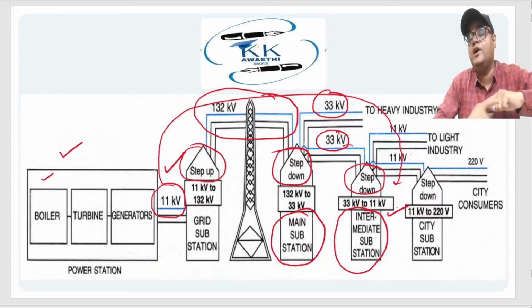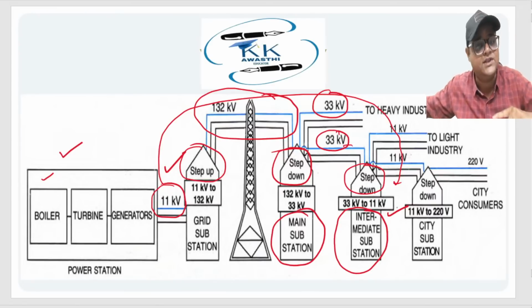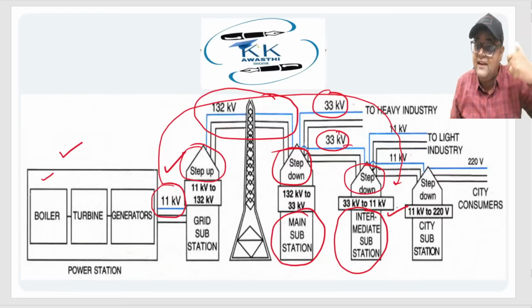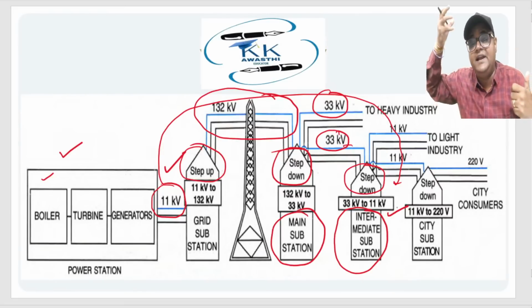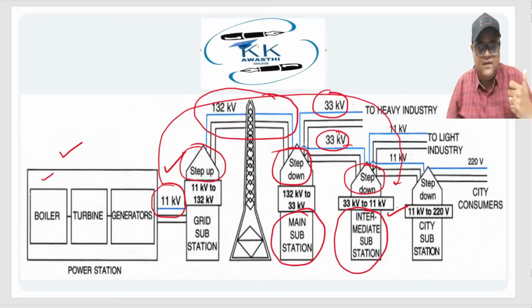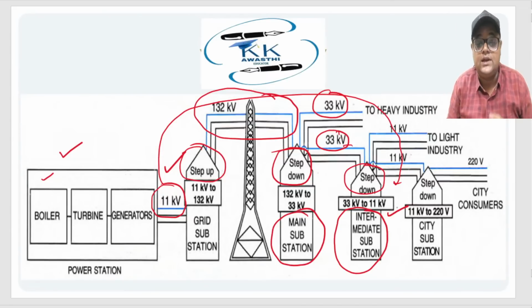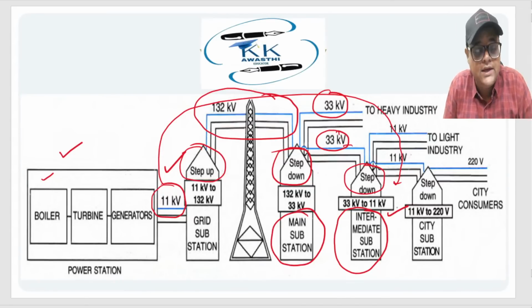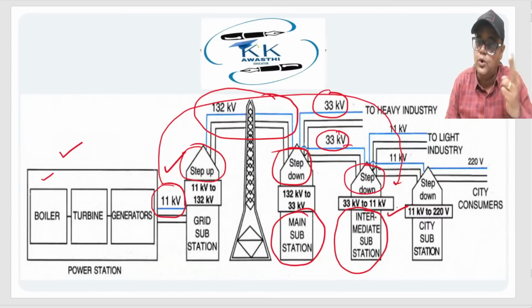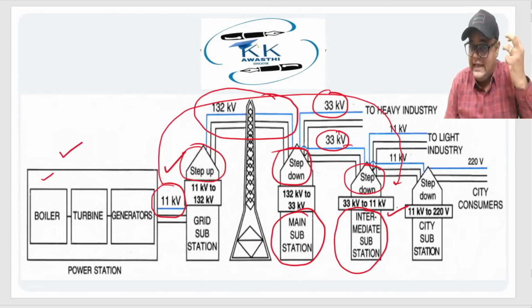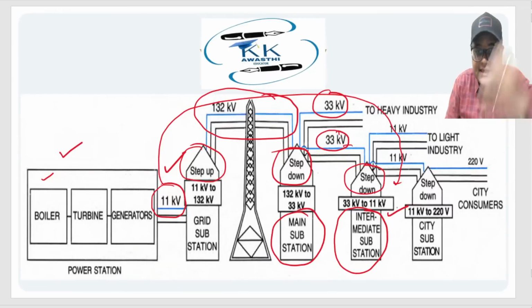We stepped it up because we needed to transmit it over a very long distance, right? If 11 kV was transmitted, the losses would have made it very less. We wouldn't have received 11 kV if 11 kV was transmitted. So what we did, we stepped up, we stepped down. So a very basic question: which sort of transformer do we use in power transmission? We use both transformers. At grid substation, we step it up, and at main substation, intermediate substation and city substations, we step them down. So we require both the transformers.